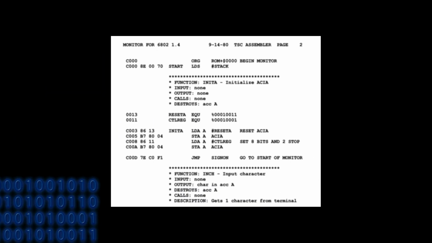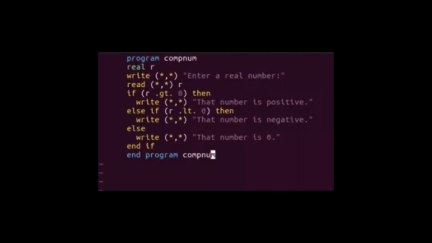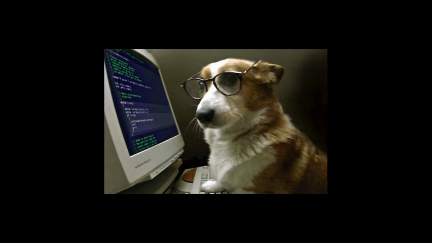But assembly was not that easy to learn, and hence coding was only accessible to mathematicians and engineers. Then came Fortran in 1957, originally developed by IBM. It was the first high-level programming language designed for scientific calculation. It made coding accessible to almost everyone.